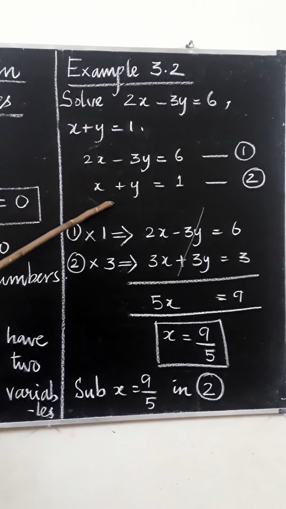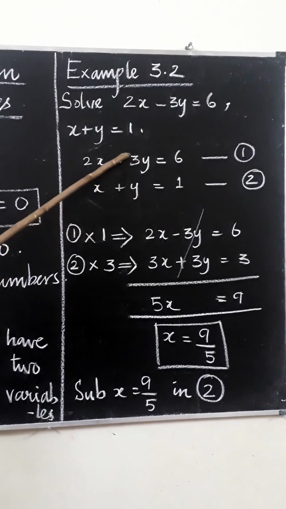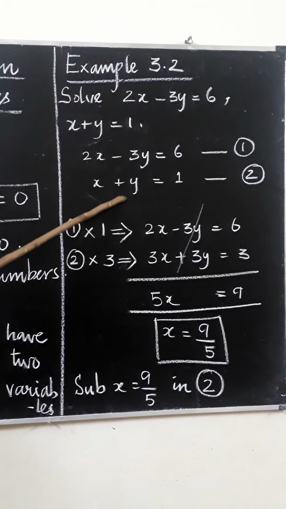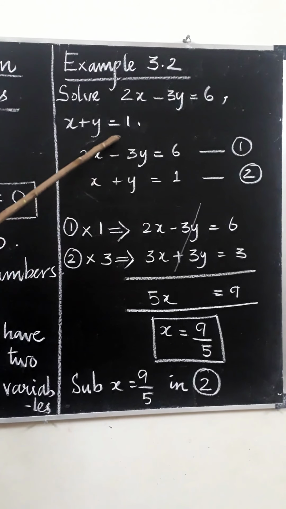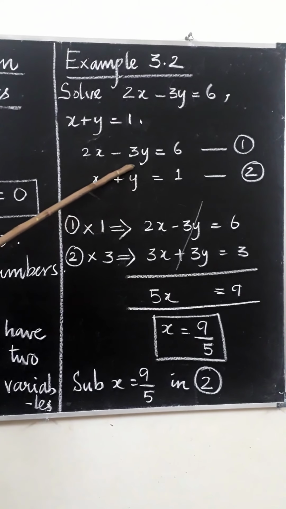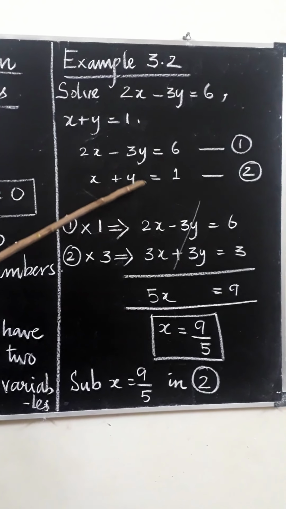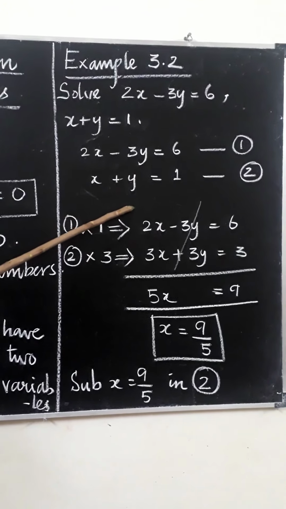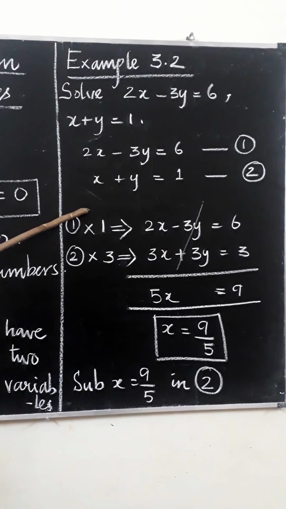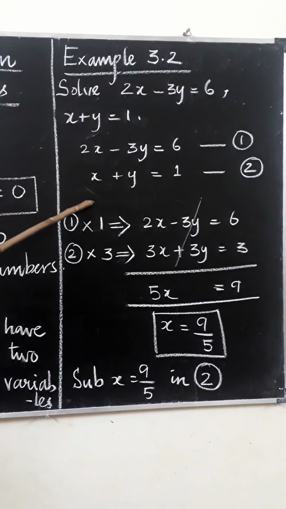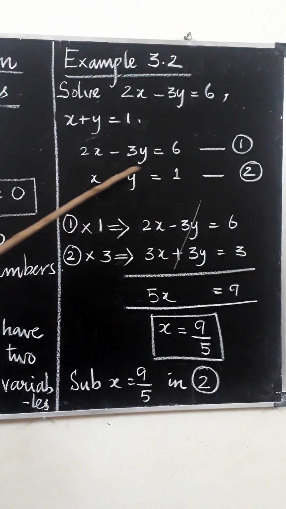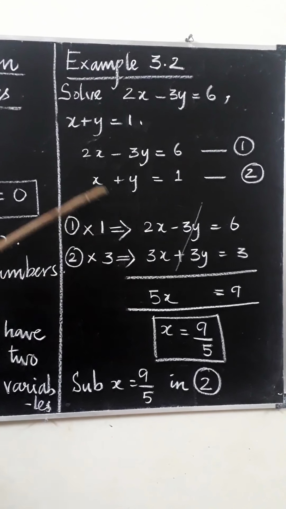Here in both the equations, y has different signs. Here y is in minus sign, here y is in plus sign. So we can easily eliminate y if their coefficients are the same. So we have to change the coefficient of y in the second equation. To make a change in one equation, we have to multiply the whole equation by a number. We have to change the coefficient of one variable in any equation. The full equation should be multiplied by the number.